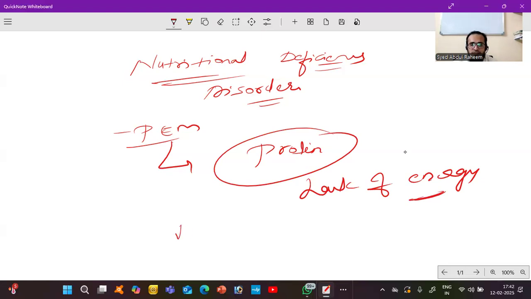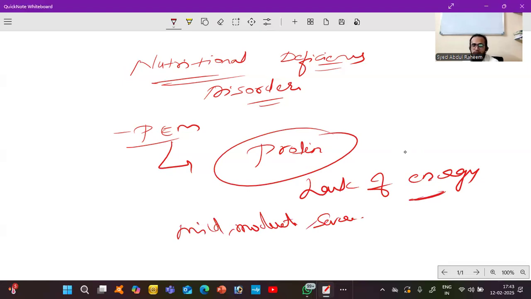Sometimes it is a mild deficiency, sometimes moderate, sometimes severe. So whoever doesn't take proper nutrition, or mostly a protein diet, they have protein energy malabsorption.